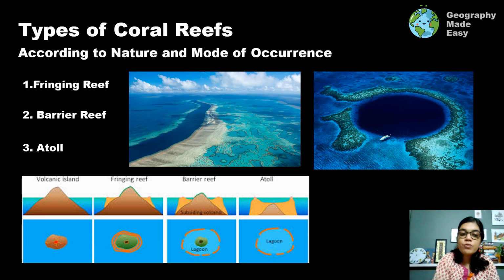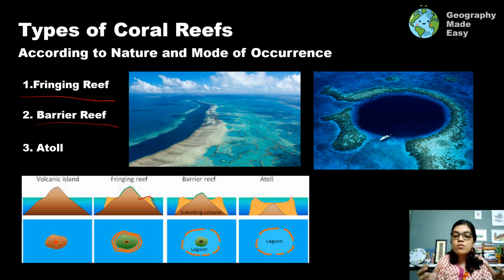Moving on, what are the different types of coral reefs? There are basically three types of coral reefs. One is the fringing reef, which is found on the fringe of a landmass. So if we have a particular land, in this case an island, it will grow along the edge of the land. Then we have the barrier reef. These are very thick accumulations of coral reefs, where the depth is much greater than a fringing reef. The Great Barrier Reef is one of the perfect examples, and we can see the photograph. And then finally we have the atoll.